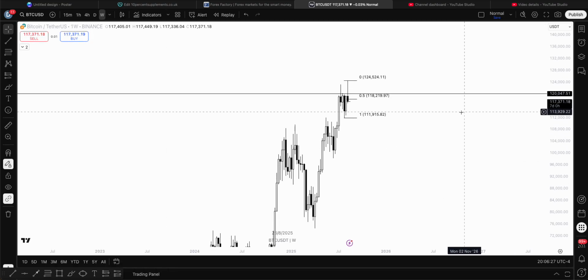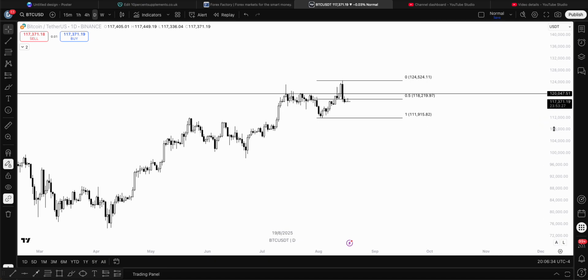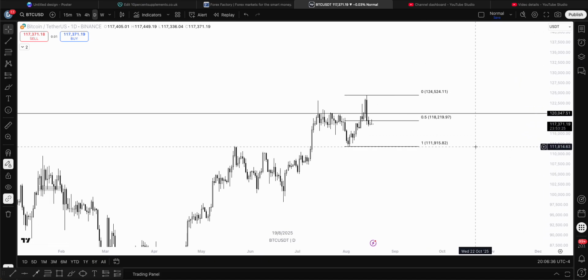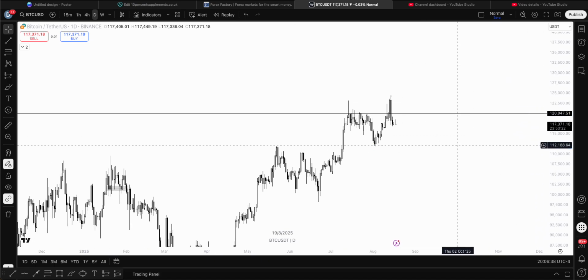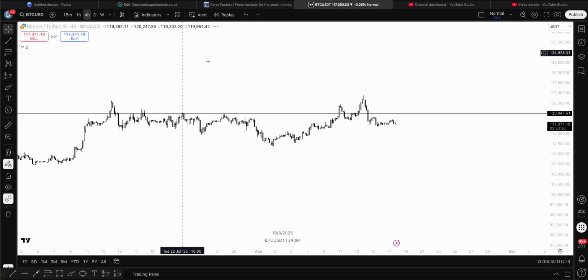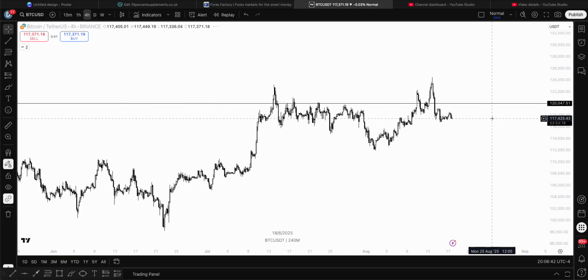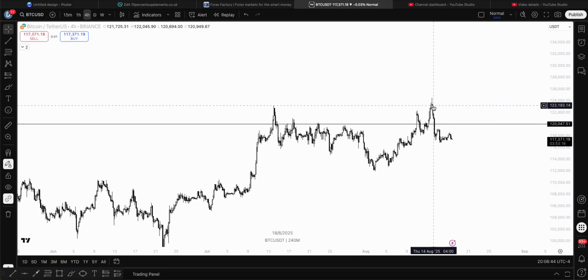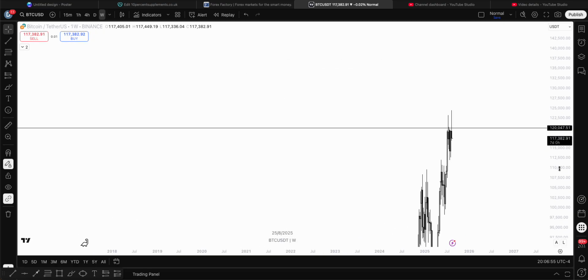On the weekly, what we can see is we had this sort of retracement, this accumulation, kick down, then move higher. And you guys can see right now we have a potential for a daily OTE. So the two things that I'm considering for Bitcoin is that we'll talk about the easy one first, right? This can very easily be a 4-hour market maker sell model, right? We've had a run in the previous monthly high and the all-time high. We've had very strong displacement down. We've got two reaccumulations.